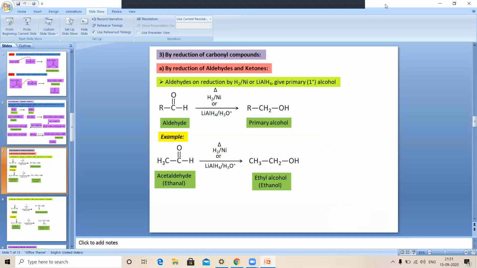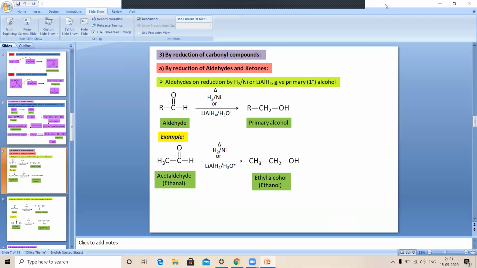After that, there is a next important method for the preparation of alcohol, that is by reduction of carbonyl compounds. We know that there are two types of carbonyl compounds. One is the aldehyde, and the second one is the ketone. The next chapter is aldehydes and ketones.